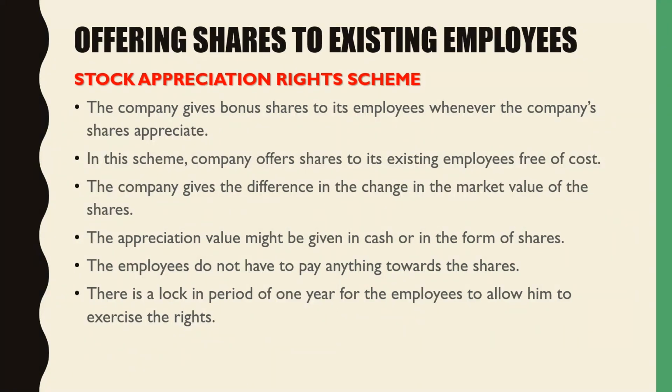And so only after 1 year can he be allowed to transact those shares. The shareholders' permission is compulsory. So from them, there has to be a permission in the general meeting. A resolution has to be passed in the annual general meeting about the offering of these shares to the existing employees.